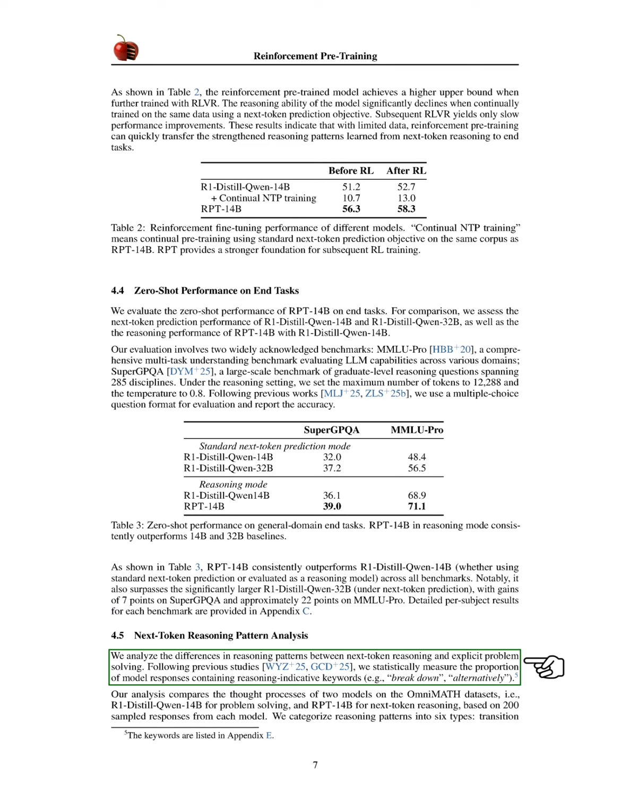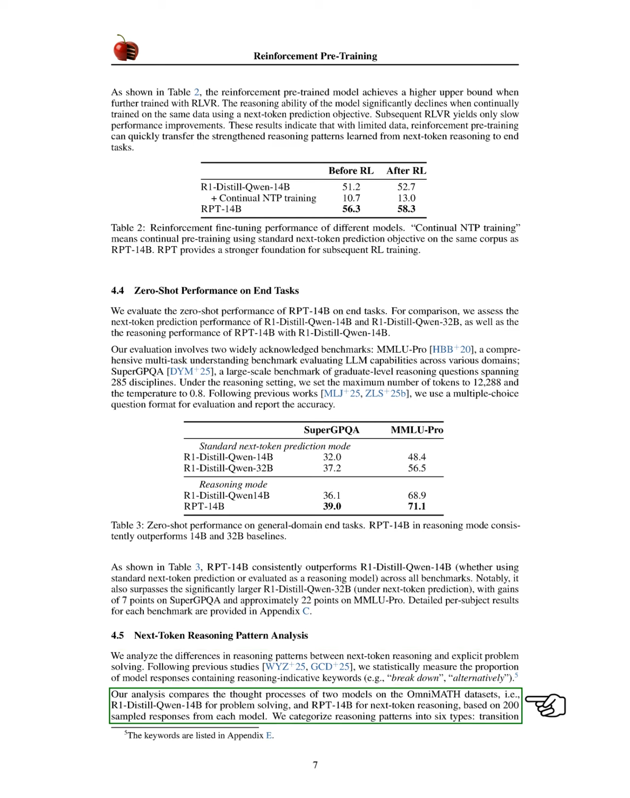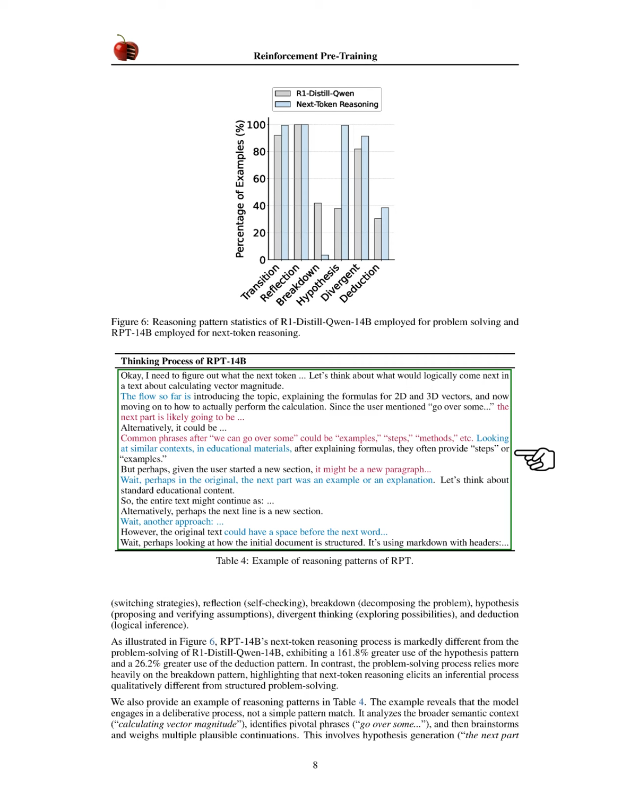Next, we analyze the differences in reasoning patterns between next token reasoning and explicit problem solving. We measure the proportion of model responses that include reasoning keywords, such as break down and alternatively. Our analysis compares the thought processes of R1 Distill Qwen14B for problem solving and RPT-14B for next token reasoning, based on 200 sampled responses from each model. We categorize reasoning patterns into 6 types: transition, reflection, breakdown, hypothesis, divergent thinking, and deduction.